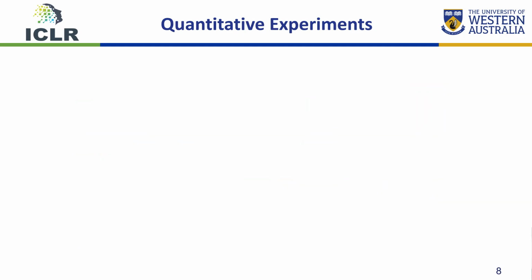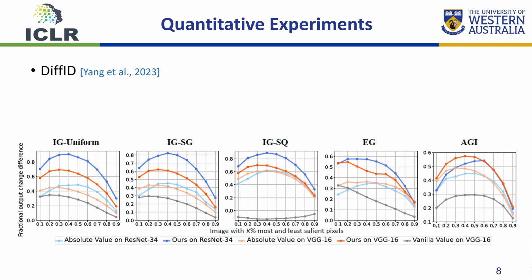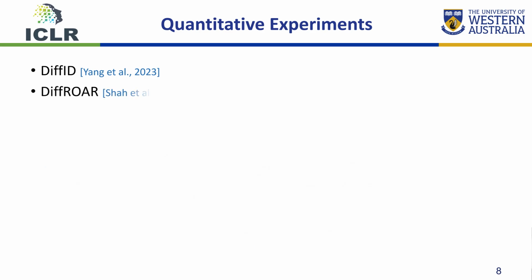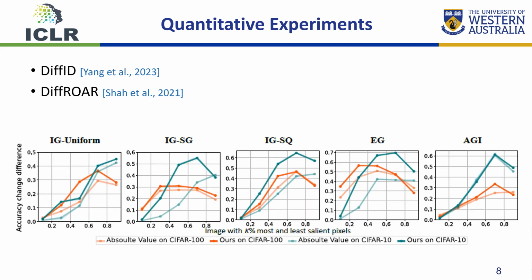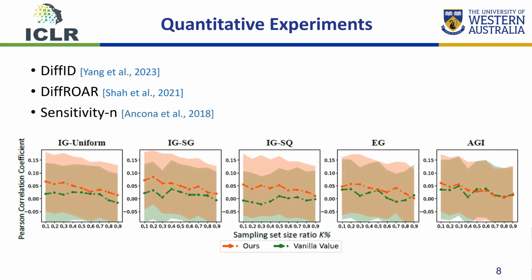To assess the effectiveness of our proposed method, we conducted 3 quantitative experiments. Firstly, we evaluated the accuracy change between pixel insertion and deletion games on 5 popular integral-based attribution methods. Next, we reported the results of the accuracy change on the DiffID benchmark. And finally, we compared our method with vanilla attributions on sensitivity-N.